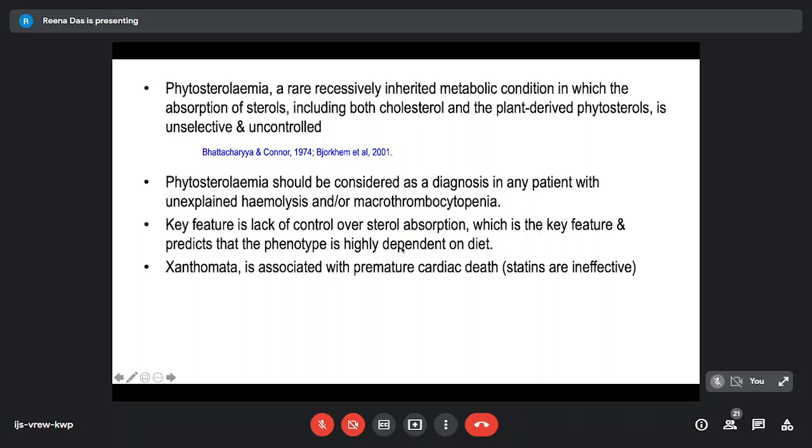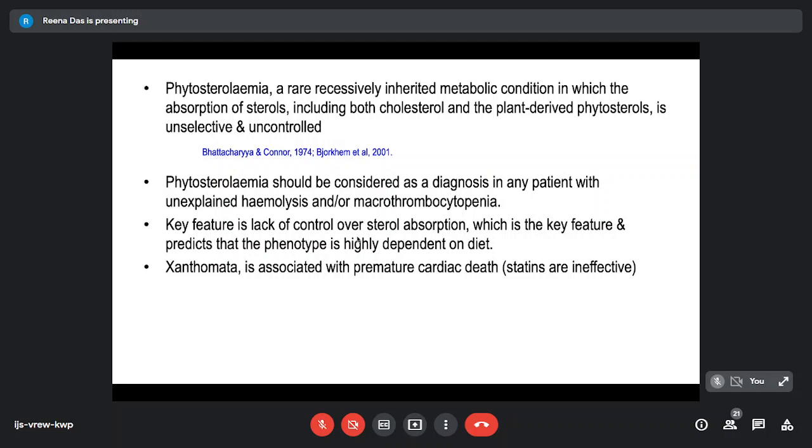So usually with these patients, we need to tell them that their diet should be reduced of these plant-derived phytosterols, and usually we tell them that it is better to take ghee rather than vegetable oils.